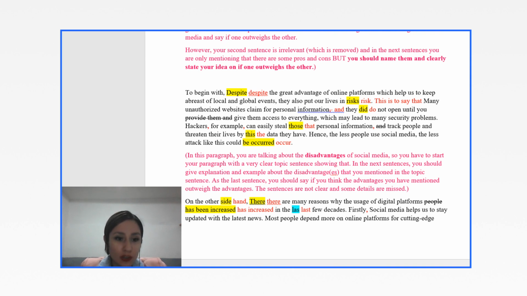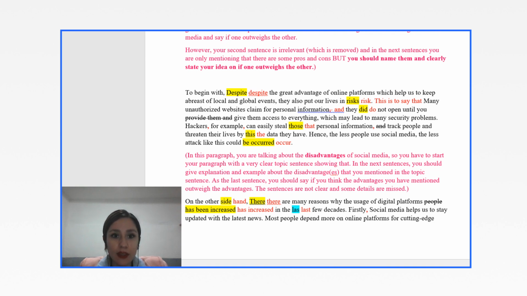Now to talk about your grammatical and vocabulary mistakes. Here, to begin with, despite, D is not capital, is small, despite. And to put our lives in risk, not risks. When you want to start your explanation sentence, you should use some phrases like, this is to say that, in other words, what I mean is that. So use these expressions for this question type. This is to say that